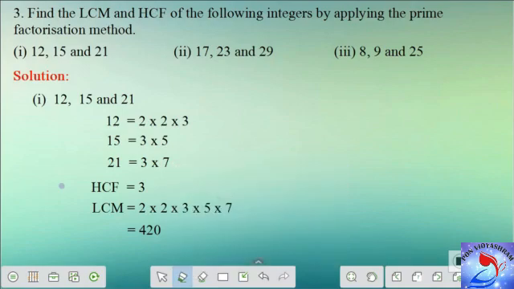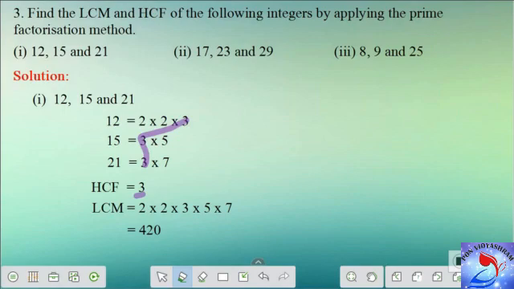As we know, HCF is nothing but the product of the common factors of all the 3 numbers. From all the 3 you can see the number 3 is the only common factor for all the 3 given numbers. So this tells us our HCF is going to be 3. So we are done with the HCF.